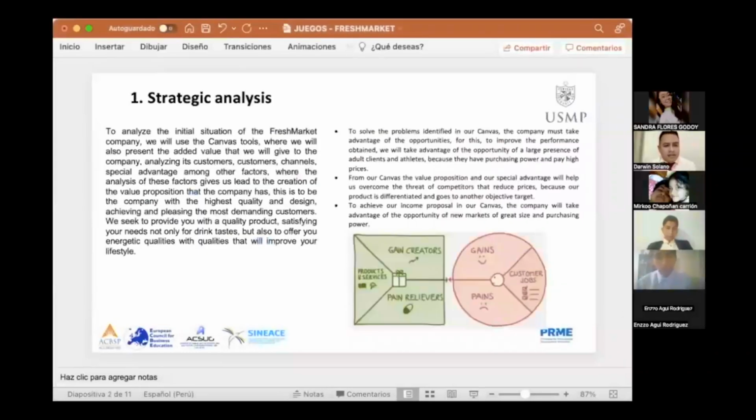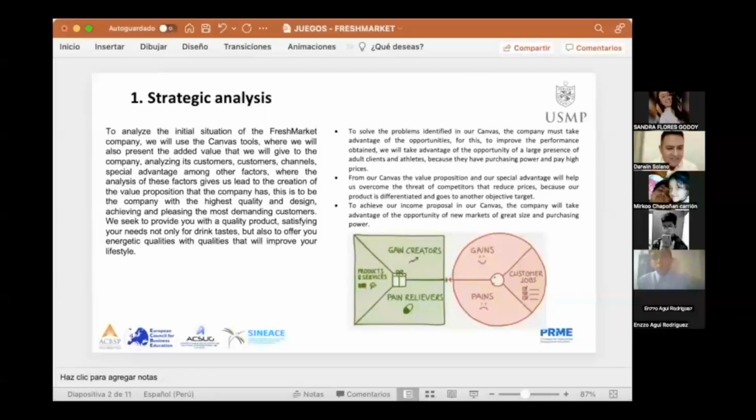1. Strategy analysis. The analysis covers the initial situation of the fresh market company. We will use the Canvas tools, where we will also present the analysis of the company. Analyzing the contours, channels, and special factors, among other factors, where the analysis of these factors gives rise to the creation of the value proposition that the company offers. It is to be the company with the quality and design, placing the most demanding question.